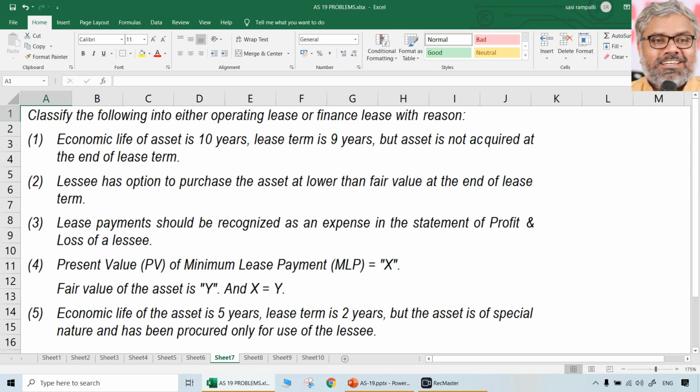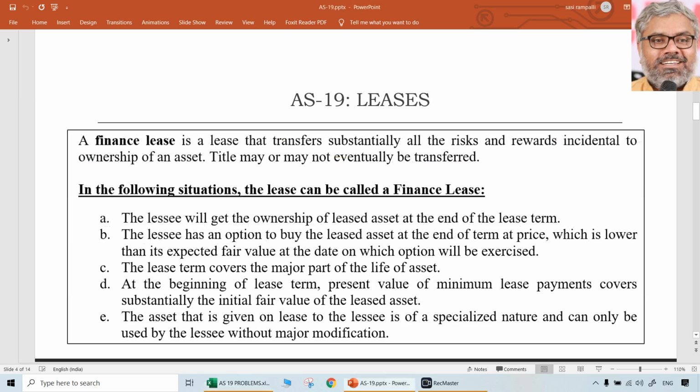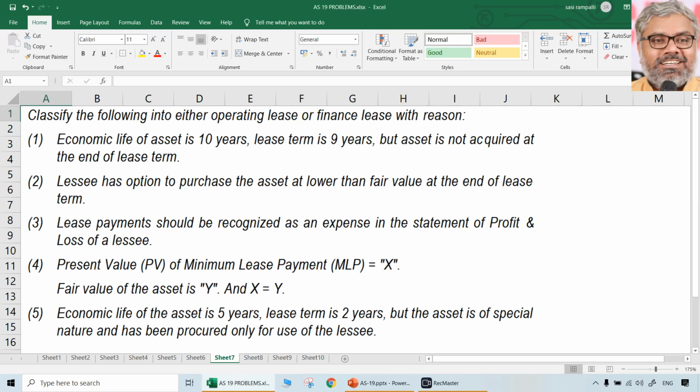First point, economic life of asset is 10 years, lease term is 9 years, but asset is not acquired at the end of the lease term, doesn't matter. In spite of that, if the lease term covers the major part of the life of the asset, then it is a finance lease. So obviously this becomes a finance lease. Then point number 2, lessee has an option to purchase asset at lower than fair value at the end of the lease term, also finance lease.